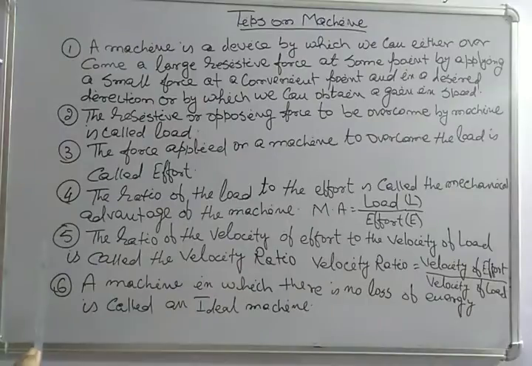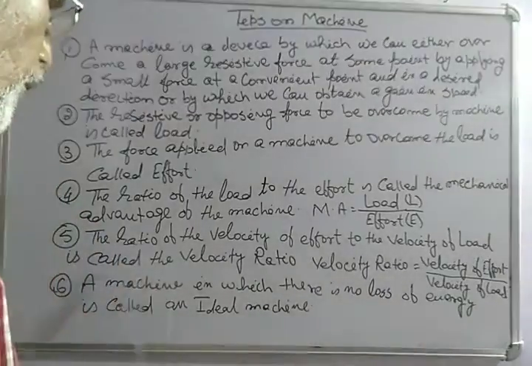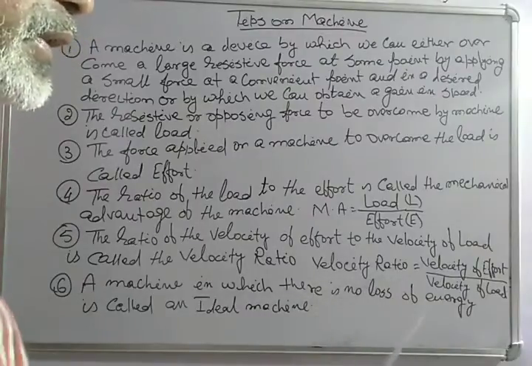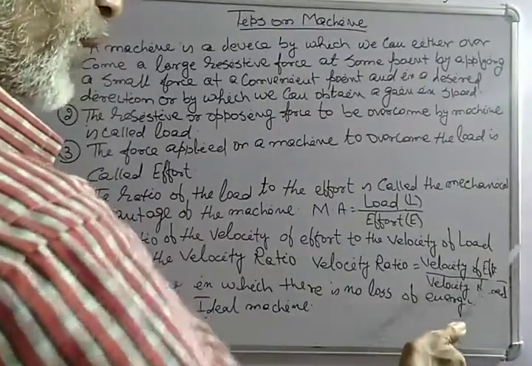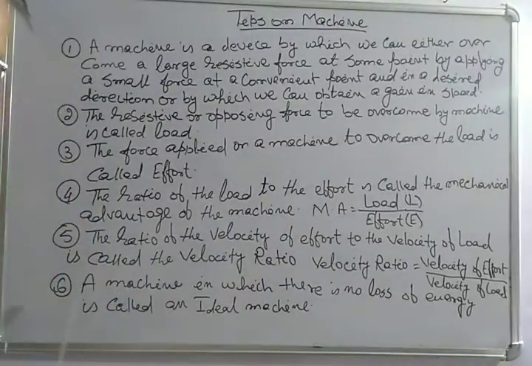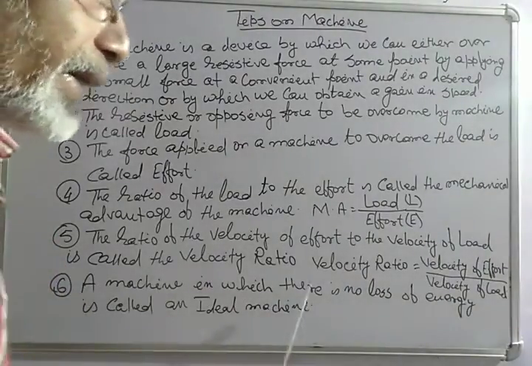Next, the ratio of the velocity of effort to the velocity of load is called the velocity ratio. Velocity ratio is equal to velocity of effort by velocity of load. Next, a machine in which there is no loss of energy is called an ideal machine.